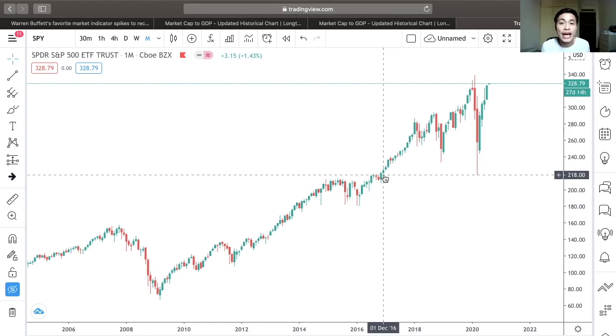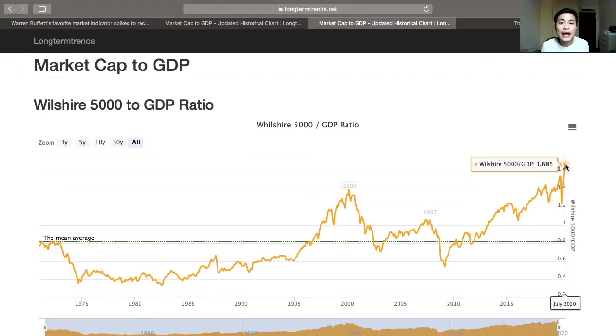This is the price chart for the S&P 500, and based on the earlier example of the market cap to GDP ratio, the ratio in December 2016 looks overvalued at that point in time. And if we had chosen to sell our positions in the stock market at that time, we would have missed out on the subsequent price increase. And that is why I believe even though the market cap to GDP ratio looks overvalued right now, this does not indicate necessarily that stock price will not rise moving forward.